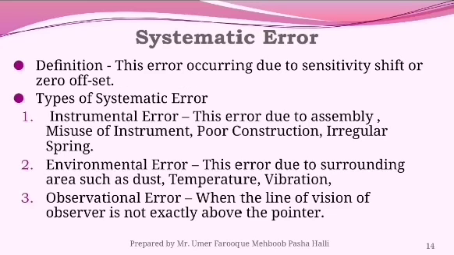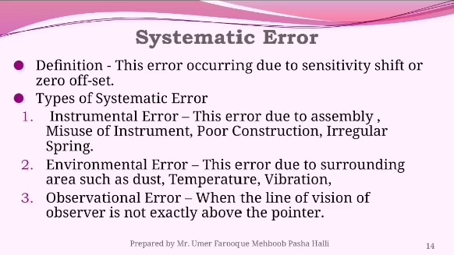Now we are discussing the systematic error. Systematic error is due to sensitivity shift or zero offset or non-linearity. So the systematic error is divided into three categories: one is the instrumental error, second one is environmental error, third one is the observational error. Now what is meant by instrumental error? Instrumental error is nothing but the error due to assembly mistake or misuse of instrument or poor construction or irregular spring.